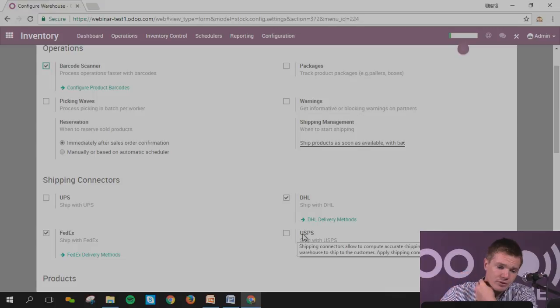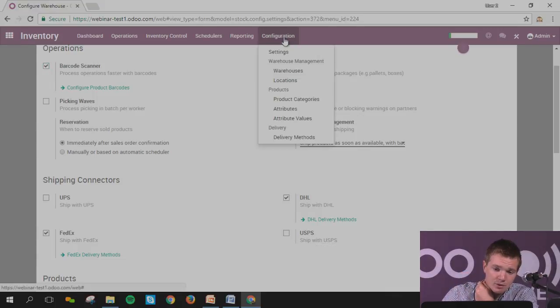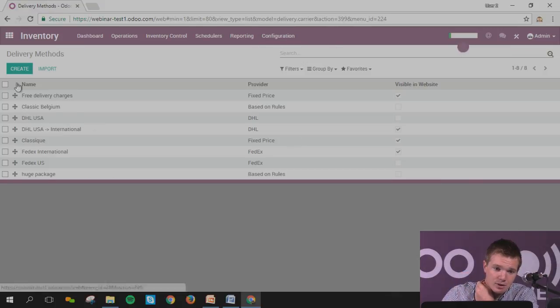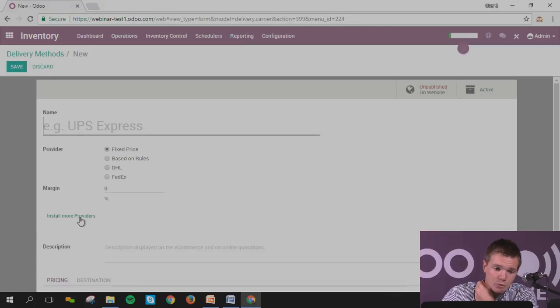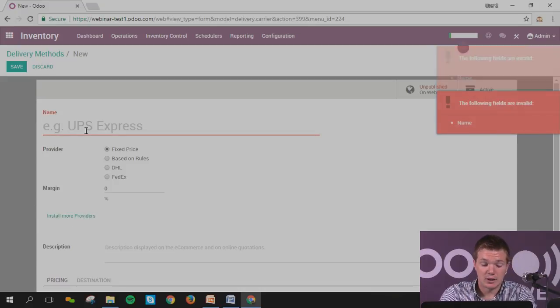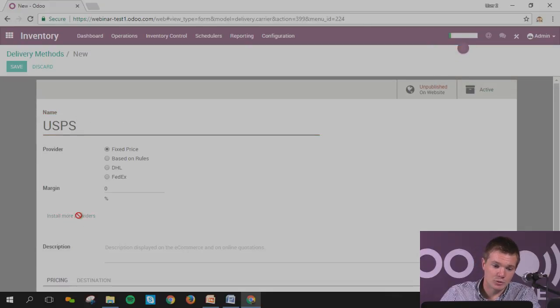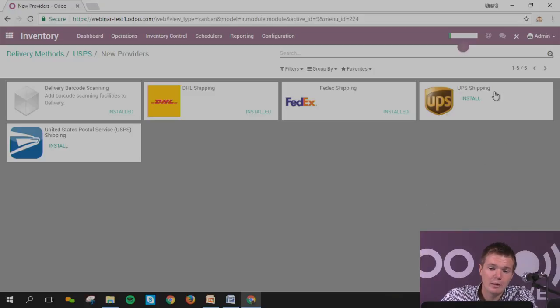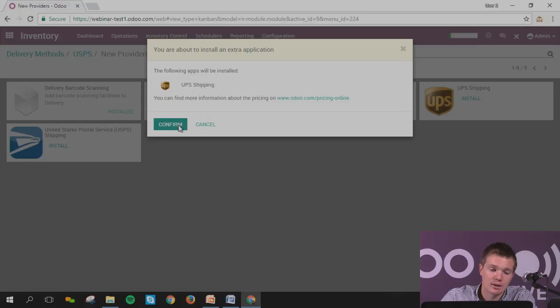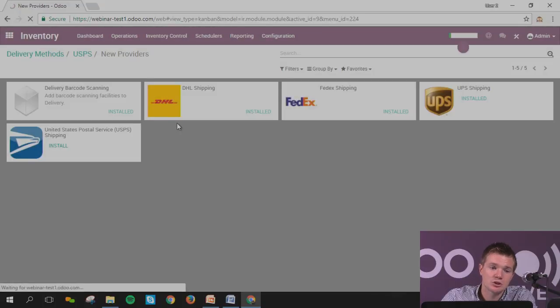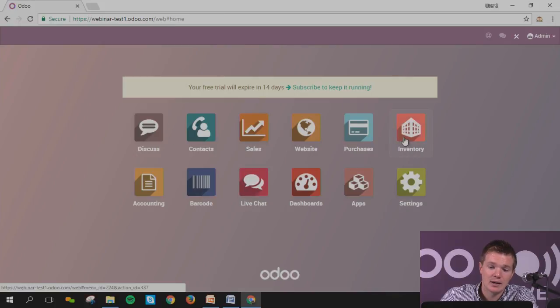Okay, how to configure this? You just go to configuration, delivery methods. You can create a new one, and you can select install more providers. Let's imagine USPS. You can select more providers, and then you will be able to install the other ones. Okay, install them. As you will see, directly the system will put some specific rules regarding UPS or USPS. Okay, I'll come back to my delivery.